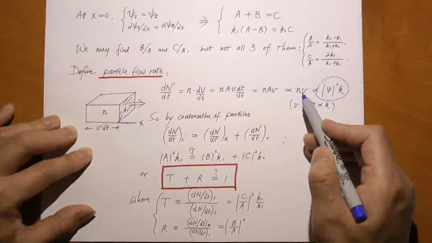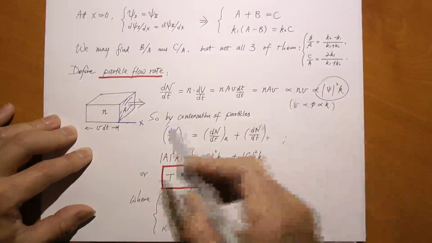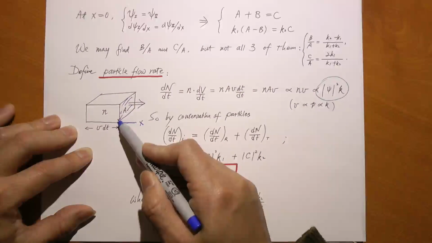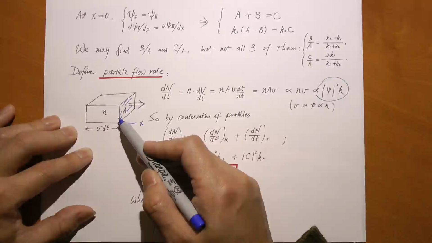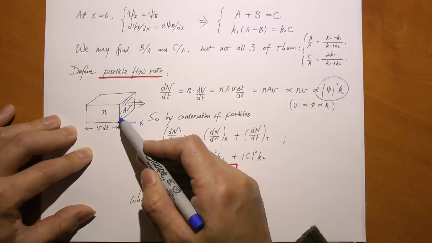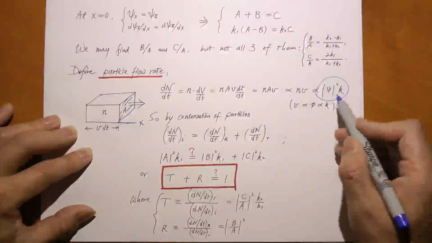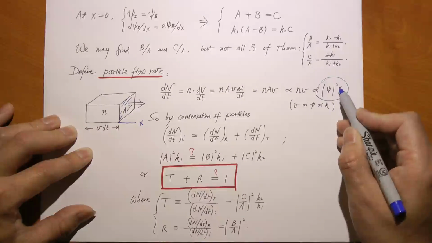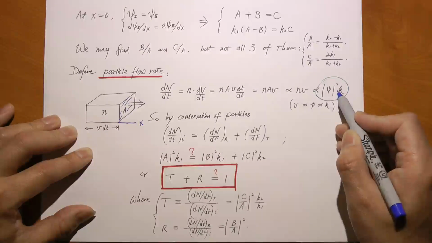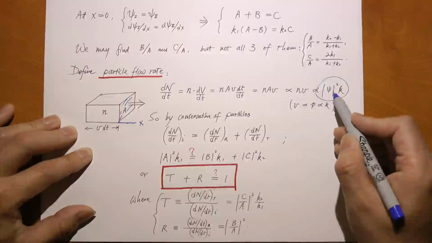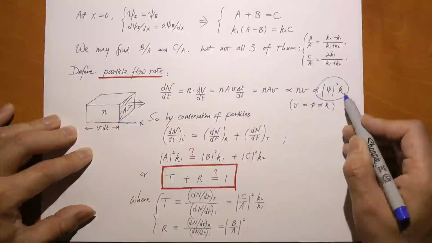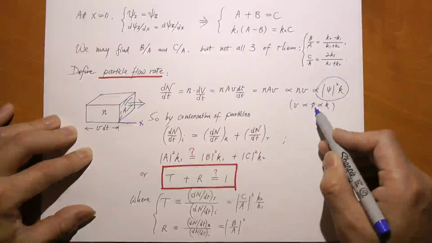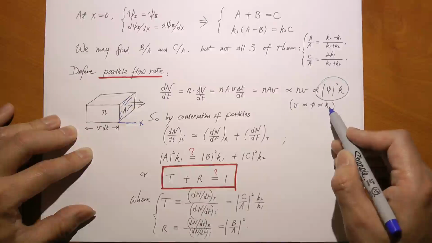And this n is the number of particles per unit volume trapped inside the box, and that is proportional to what? To the probability density, right? Probability per unit volume of finding the particle there, which in turn is, by definition, psi squared, the wave function squared. What about this v? v is the speed of the particle, which is proportional to momentum, which is proportional to the wave vector, k.